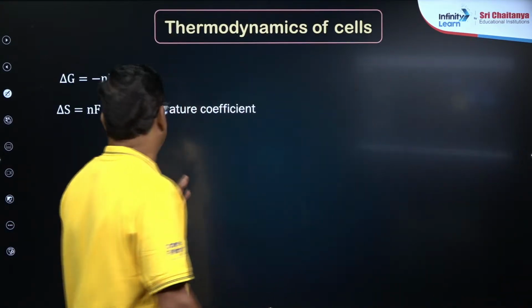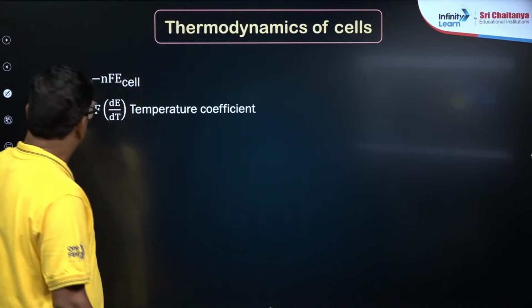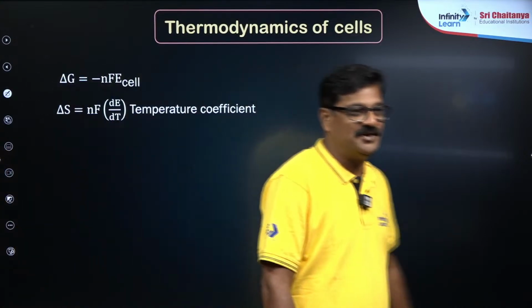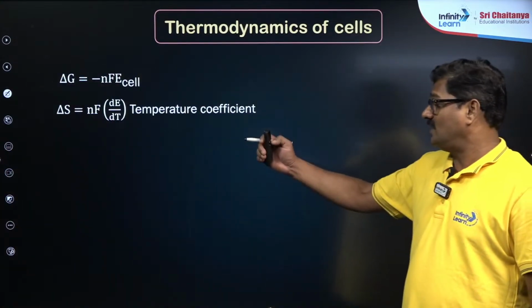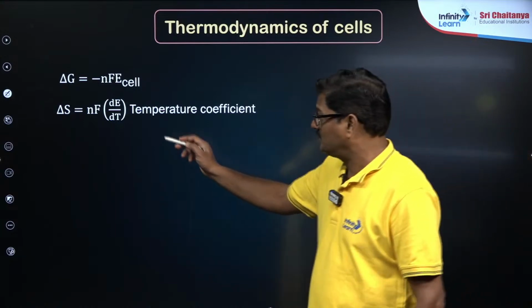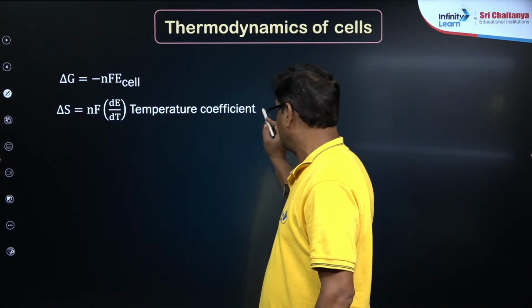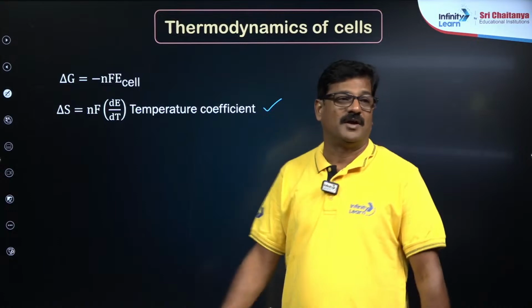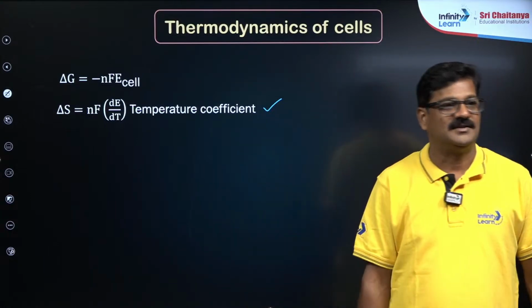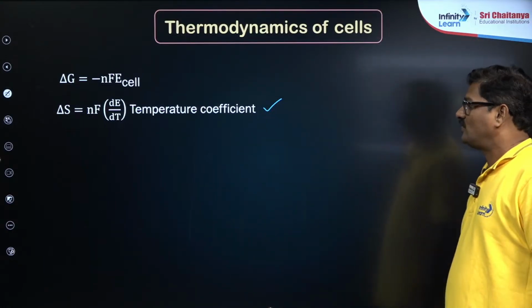And the thermodynamics of the cell is very important. Delta G is equal to minus nFE, and delta S is equal to nF dE by dT, which is called the temperature coefficient. These are all the formulas. That is what you call the temperature coefficient.